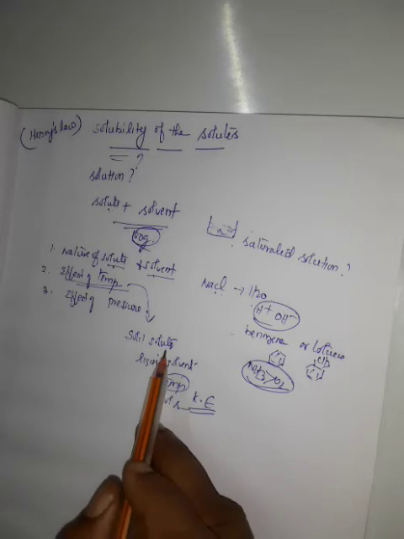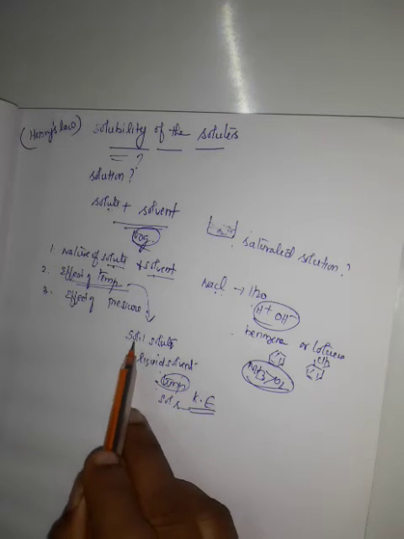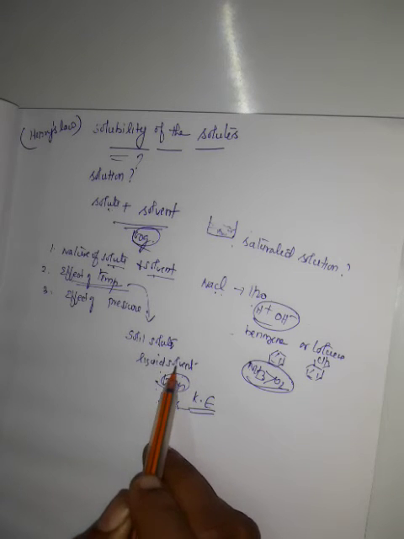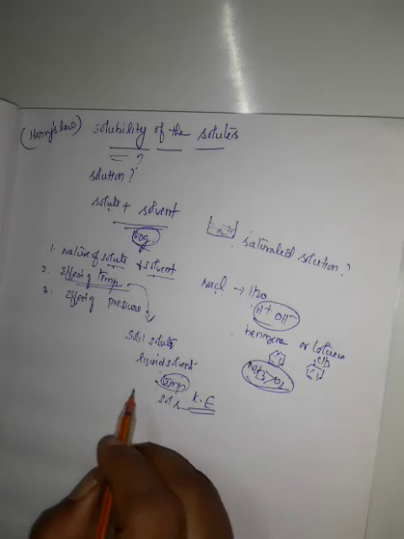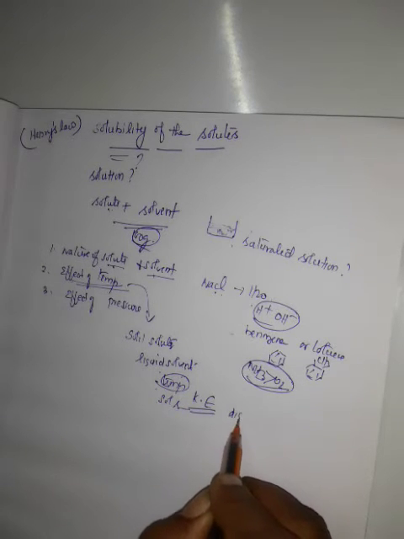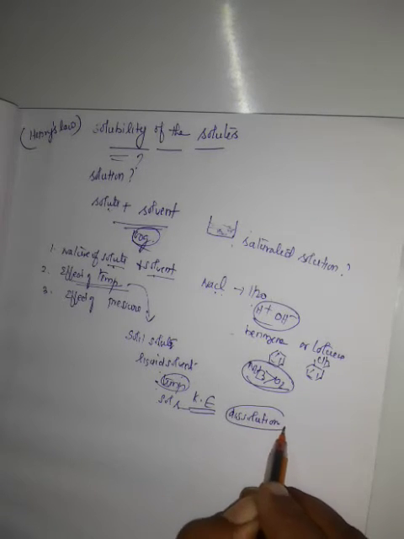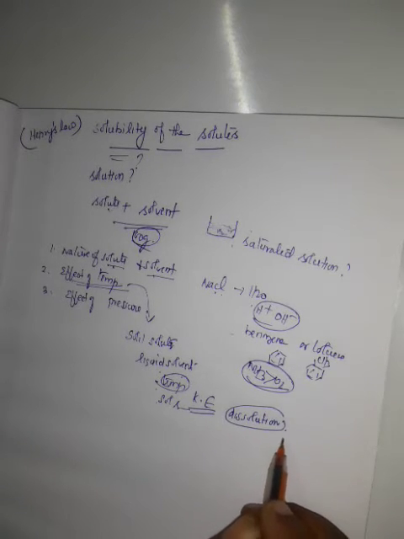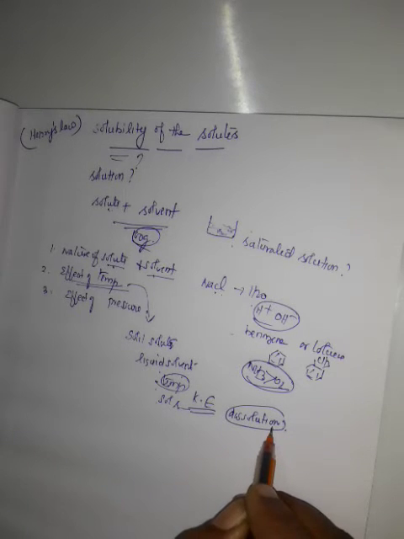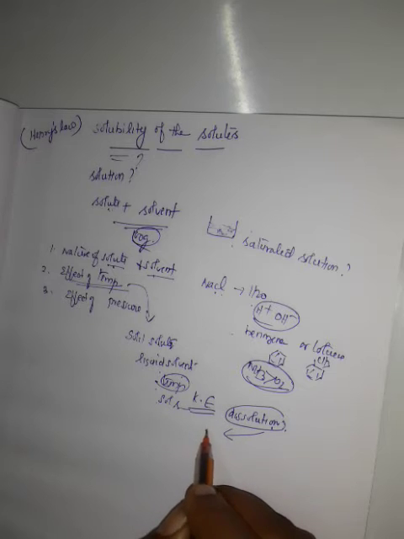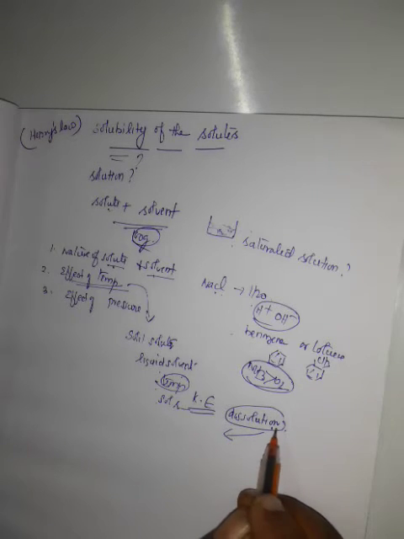When a solid is added to a liquid solvent, it begins to dissolve. That is called dissolution. After some time, some of the dissolved solute returns back to the solid state. That is called recrystallization.